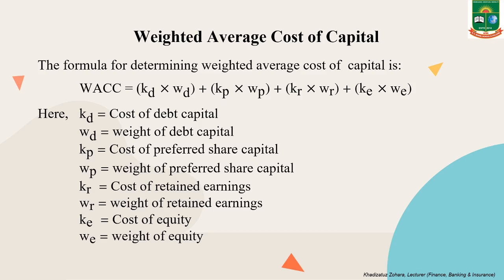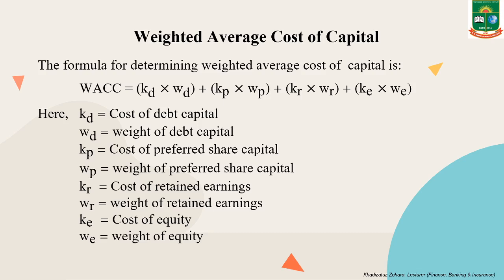So here KD equals cost of debt capital, which will be given in the question, or we have to calculate the cost of debt capital by using different formulas. WD equals weight of debt capital, which we can determine by dividing the amount of debt capital by total capital. KP equals cost of preferred share capital, WP equals weight of preferred share capital, same formula as weight of debt capital, that is amount of preferred share capital divided by amount of total capital.